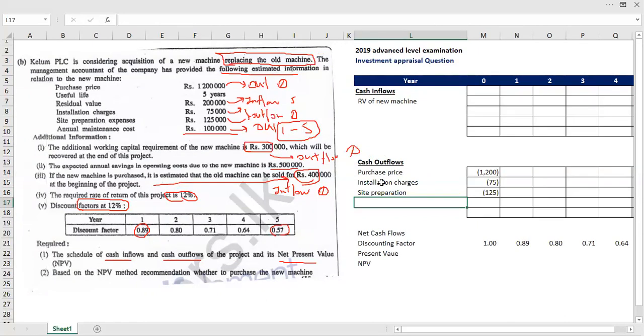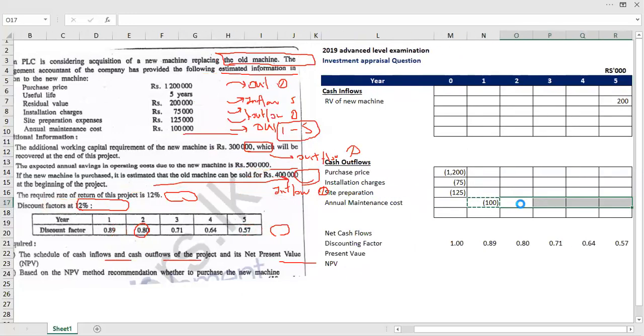Then annual maintenance cost will be a cash outflow from year 1 to 5, not only in year 1, not only in year 5, from year 1 to 5, including year 1 and 5 also.